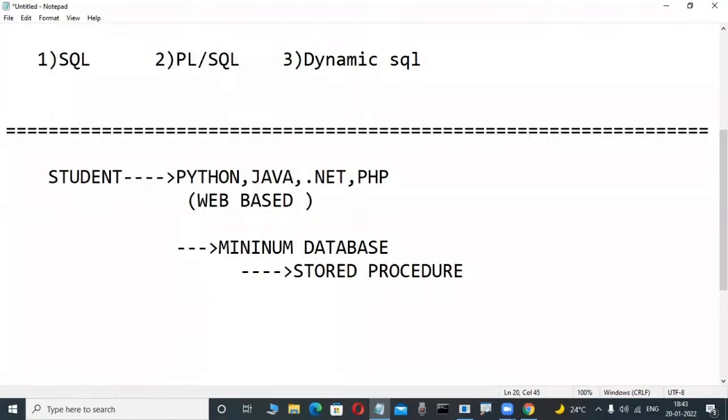That's why when Java, .NET programmers attend an interview, so many people ask: write a query to display the highest salary employee, write a query to display the second highest salary employee, what is a join, write a query to delete duplicate rows from a table. So many predefined queries they ask. They check whether at least minimum knowledge is there or not, because these persons are also front-end developer programmers, and minimum knowledge is required. Either Oracle, SQL Server, DB2, anything, minimum knowledge is required. That's why so many people are learning courses like this.